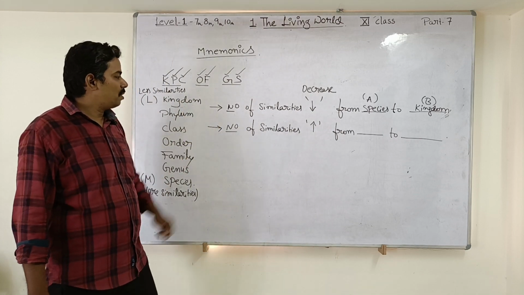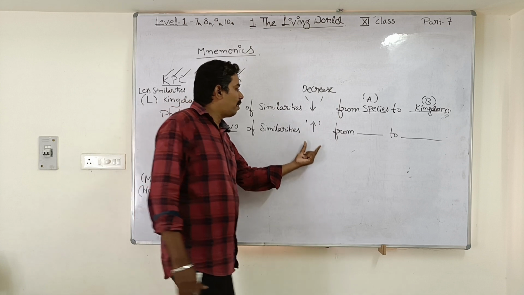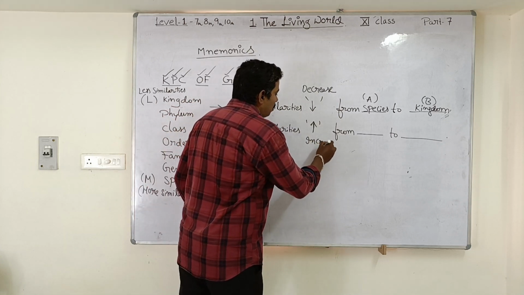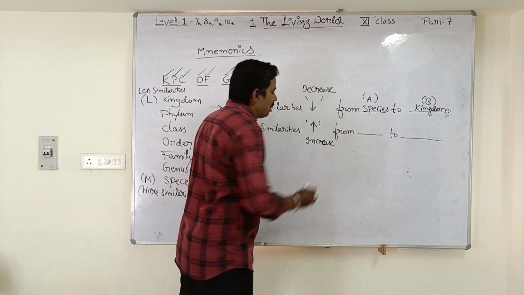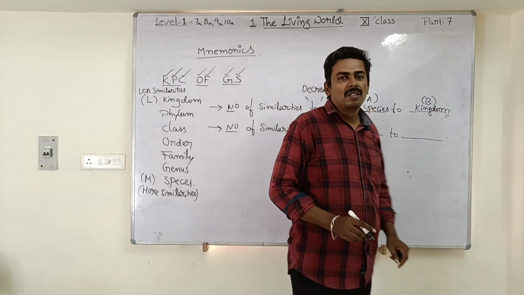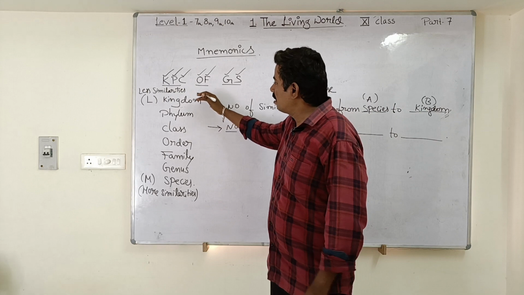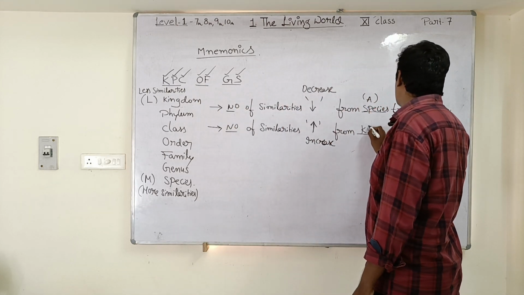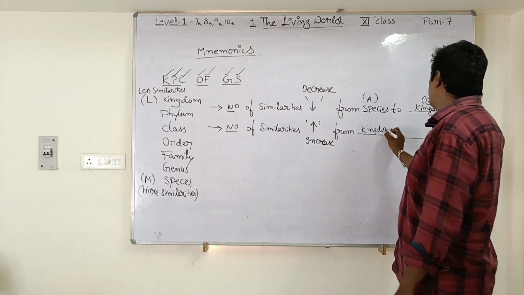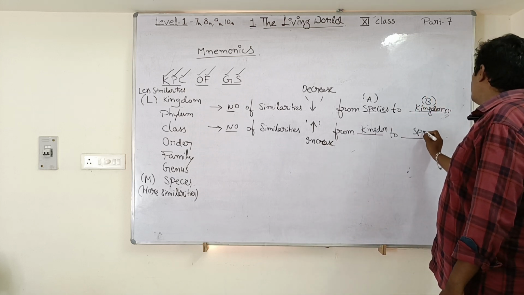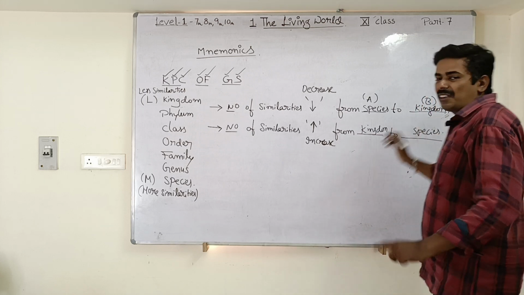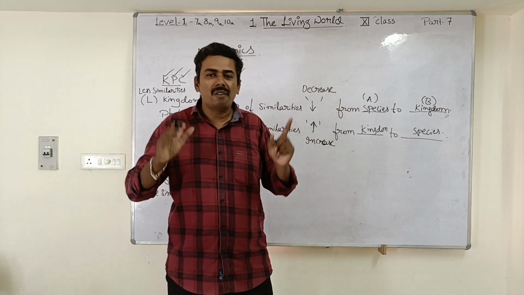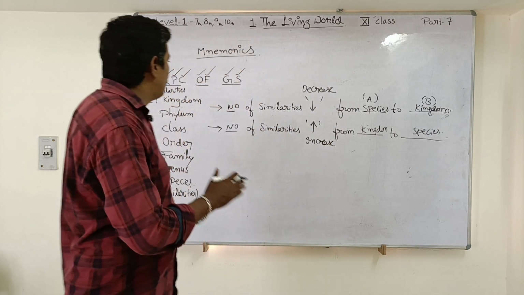Now let us see the second question. Number of similarities are going to increase as we move from dash to dash. So the number of similarities will increase as we move from kingdom towards the species. So A is kingdom, B is species. Understood, my students? Take this down in your notebook. Very important for your NEET exam. Come on, take this down.